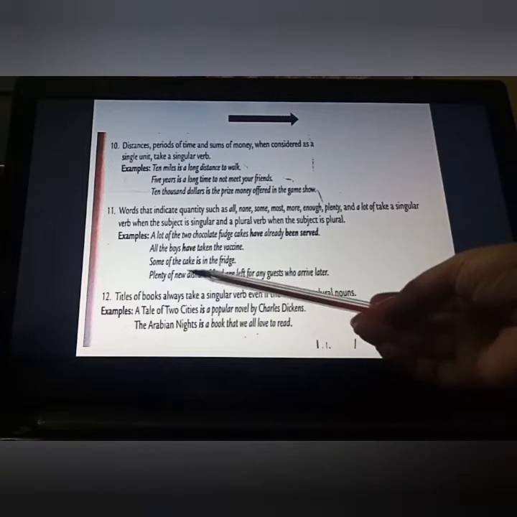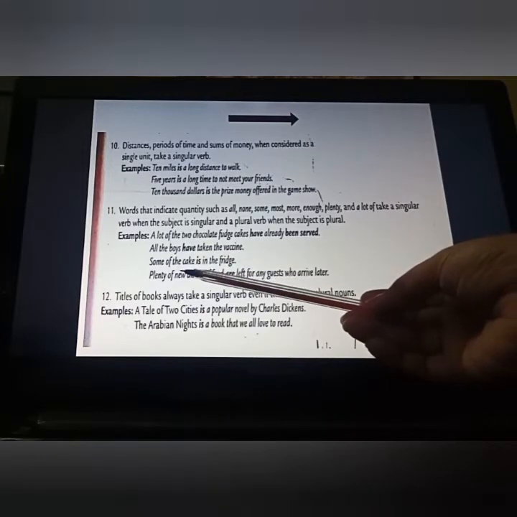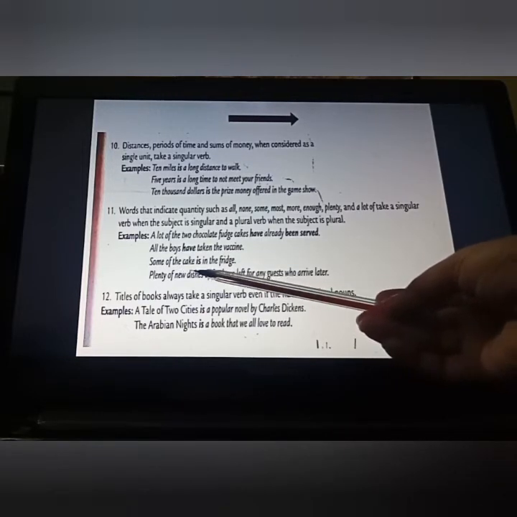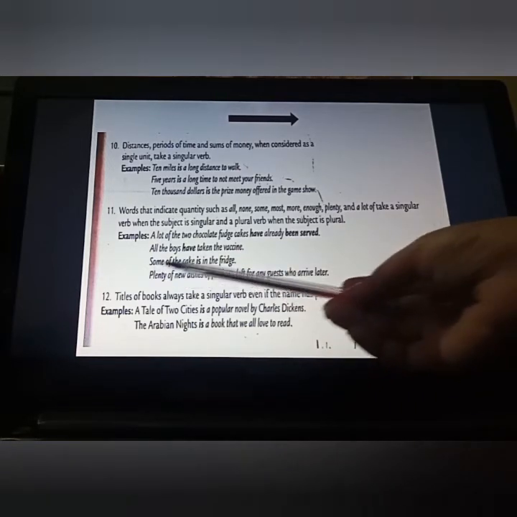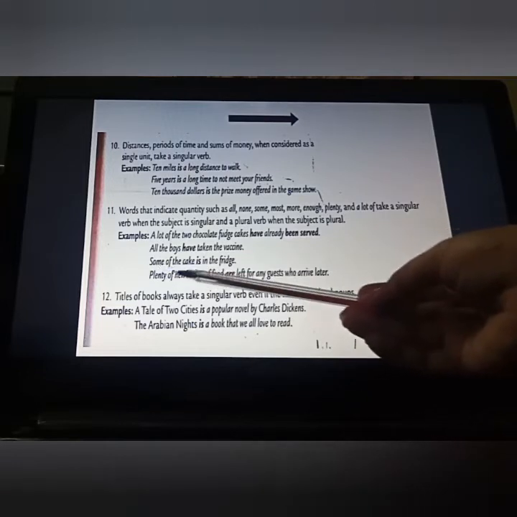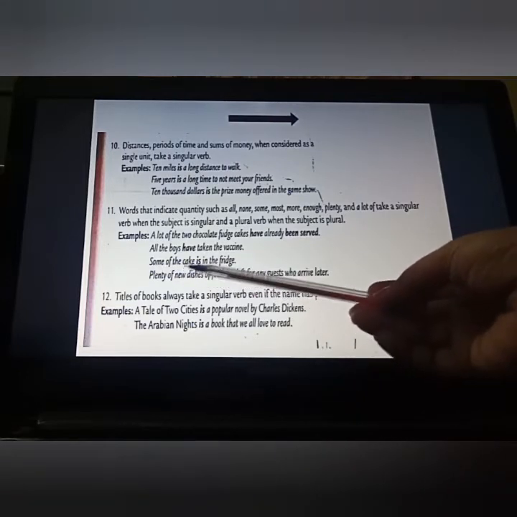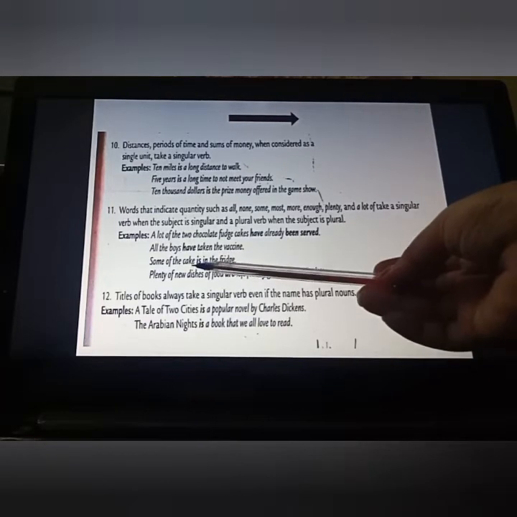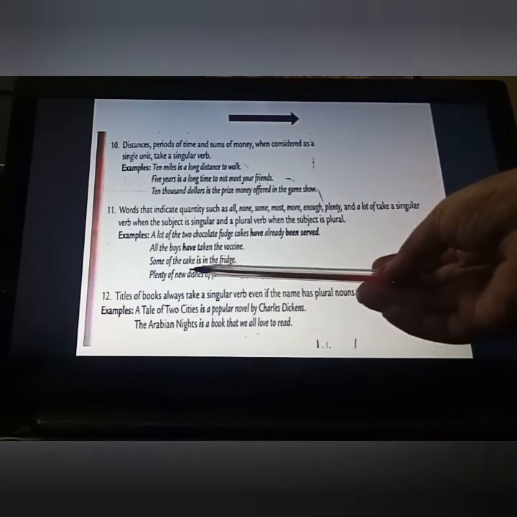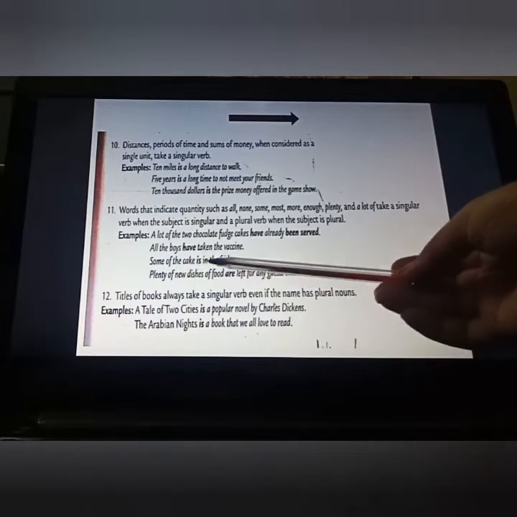Some of the cake. Now you see here, cake. Cake is what? Singular. That's why we have put "is" here: some of the cake is in the fridge. Suppose here it will be some of the cakes. Then we have to put "are" in the fridge. Fine. So just near the verb you have to see whatever noun is given, and accordingly you have to put the verb.